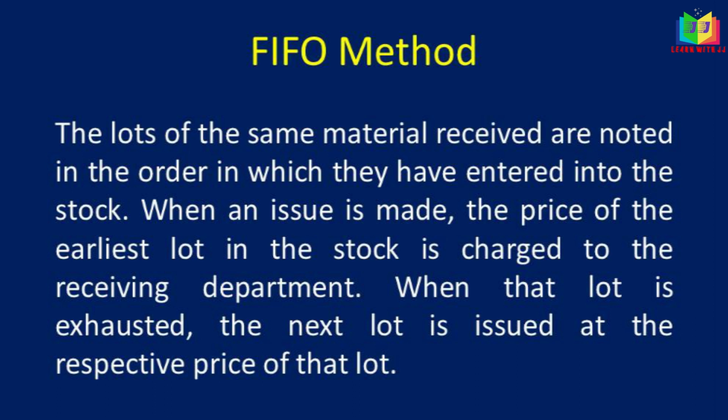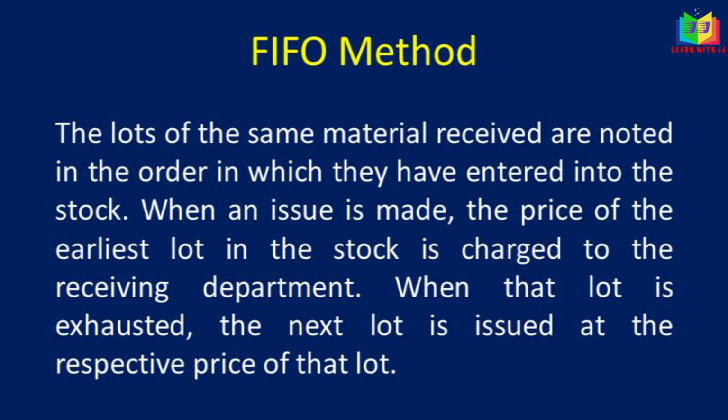Under this FIFO method, a lot of the same material will be received and that material is recorded in the same order of receiving. When the issue is made, the price of the earliest lot, which is received at the earliest, will be issued first, and when that lot is exhausted, the next lot is issued at the respective price.